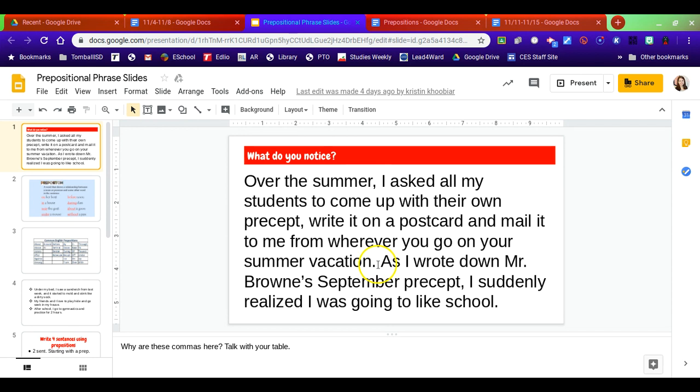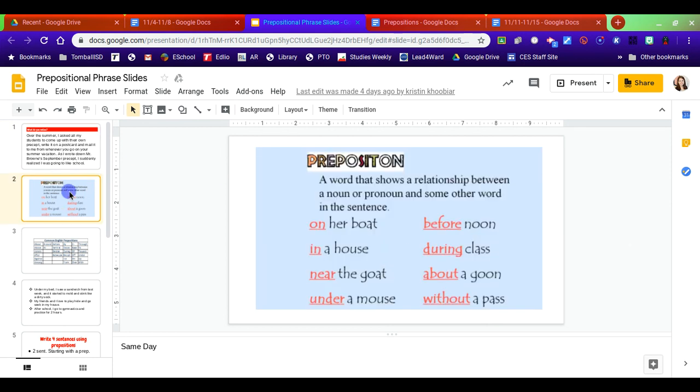Okay? Now you also see that in the second sentence where it says, as I wrote down Mr. Brown's September precept, I suddenly realized I was going to like school. So as is the preposition, and since that preposition is part of a phrase that begins the sentence, you'll see the same punctuation. As I wrote down Mr. Brown's September precept, comma, I suddenly realized I was going to like school. So this preposition describes or gives more information about how they suddenly realized they were going to like school. So that's what a prepositional phrase does. It gives you more information for the sentence.